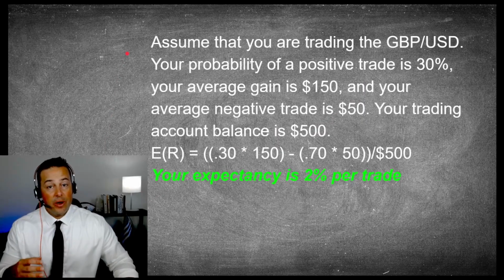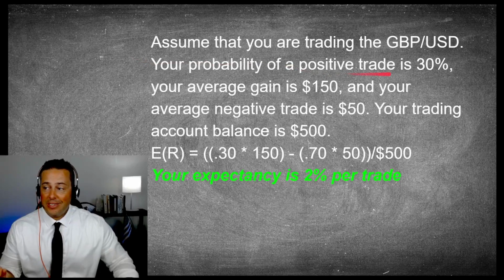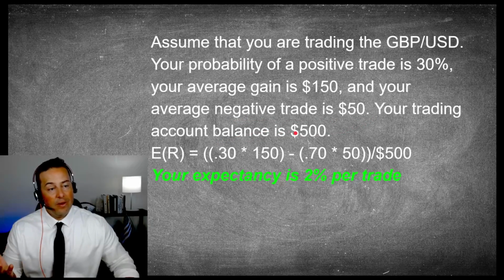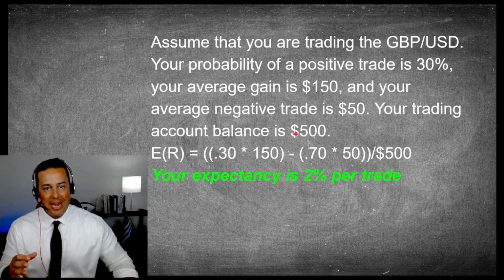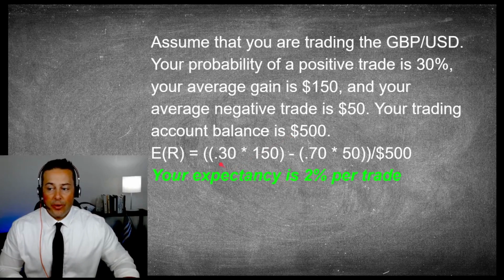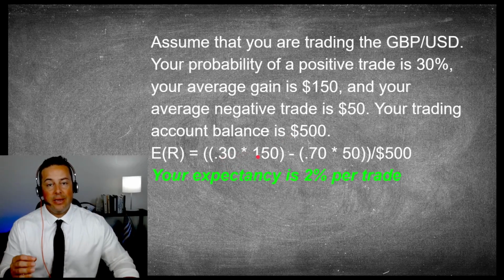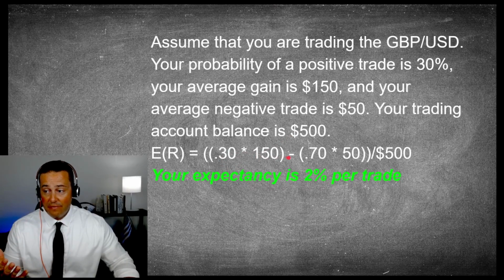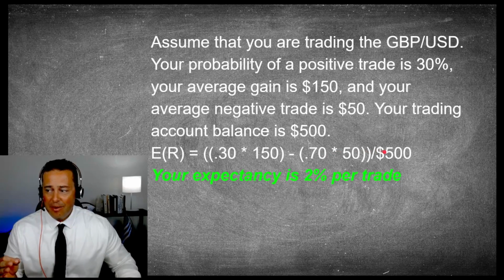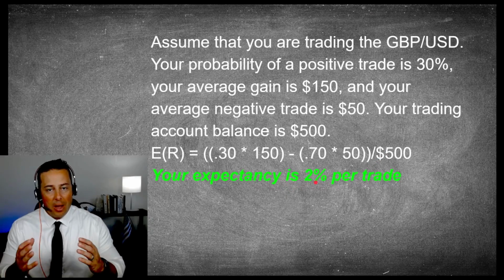Okay, assume that you're trading the Great Britain pound USD. Your probability of a positive trade is 30%, your average gain is 150, and your average negative trade is 50. Your trading account balance is 500. So in cash terms, as a proportion of your account balance, what is your expectancy? 30%, that's our winning percentage, multiplied by our average return, which is $150, subtracted by our losing percentage, which is 70%, multiplied by our average loss, which is 50, divided by our account balance, which is 500. Our expectancy in this instance is a positive 2%.